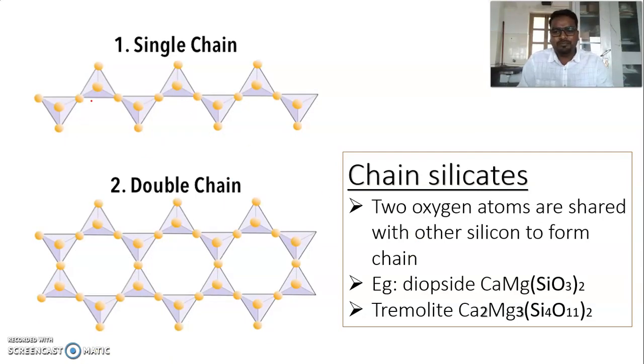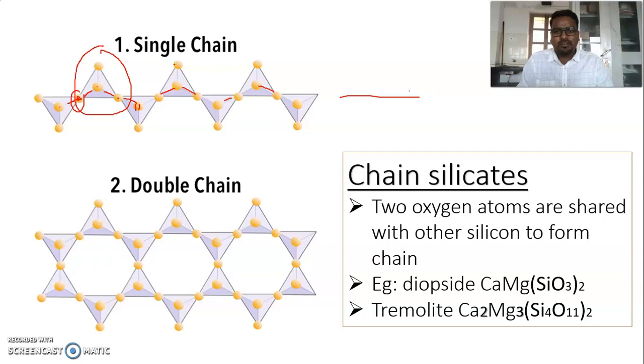You just look at here. You just take these silicates. In this silicate, this is an oxygen atom. This oxygen atom acts as a bridge between these two silicon, and in the same silicate another oxygen combines with the tetrahedron of another silicate. That means here in every case two oxygen atoms are shared. You can observe here, so it forms a chain structure.